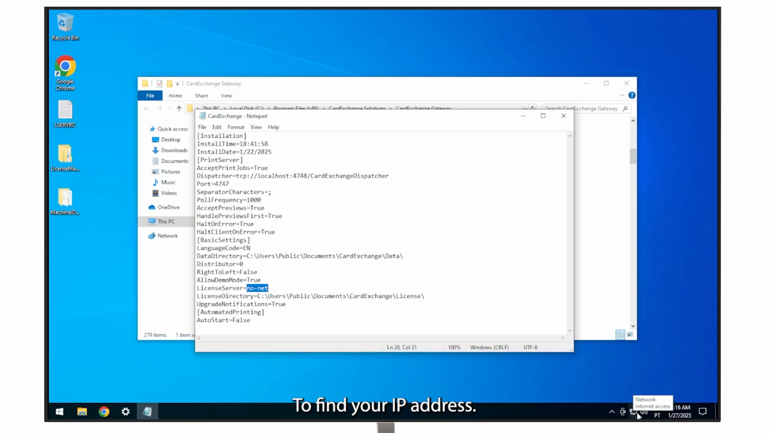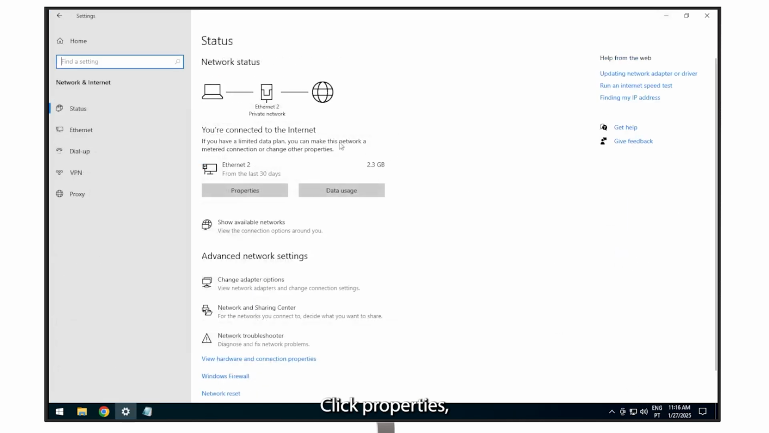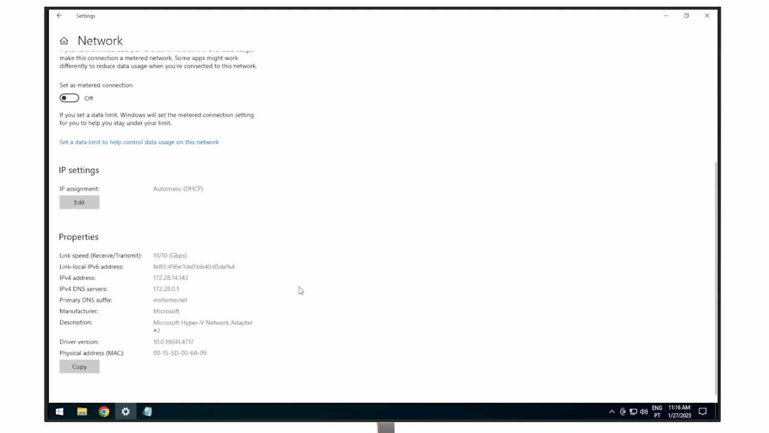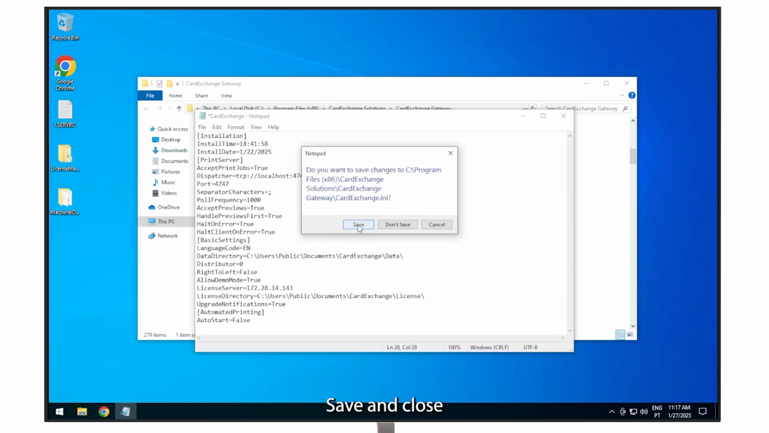To find your IP address, go to Network and Internet Settings, click Properties, then copy the IPv4 address and paste it into the INI file. Save and close the file.